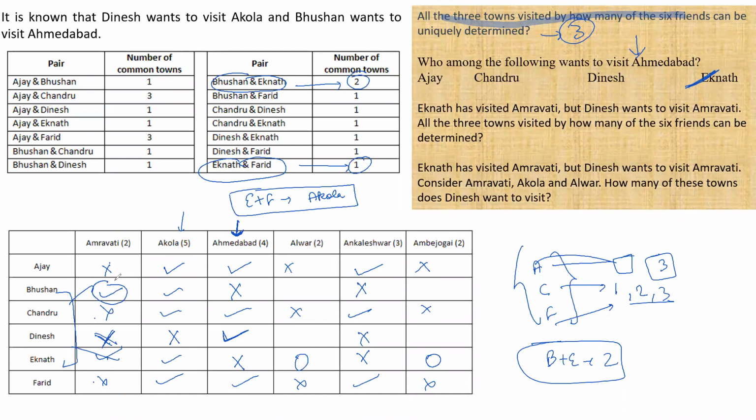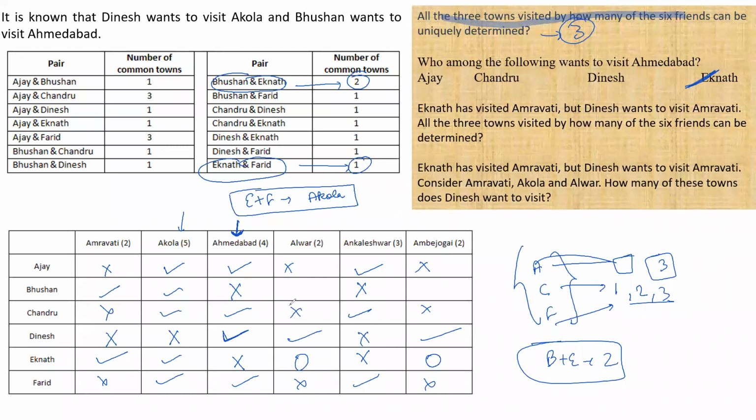Three people were already out, right? Just look it back. Okay, so this was the chart. It was told to me that Eknath has visited Amravati. So this person has visited. But Dinesh wants to visit Amravati. So Dinesh is not visiting this place. So since there are two visits and this is eliminated, the only person left is this. Right? Which means Dinesh has three crosses already. These are the three crosses for Dinesh. So which should be the fourth? This is correct.